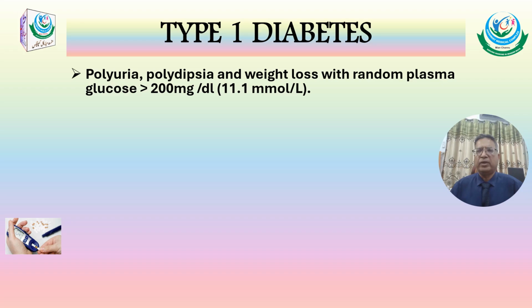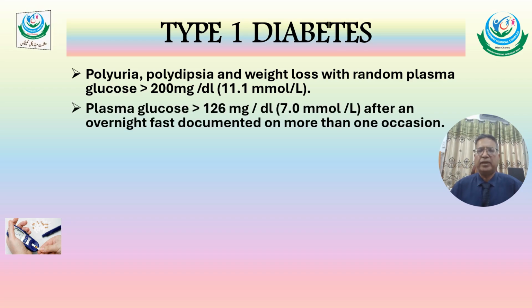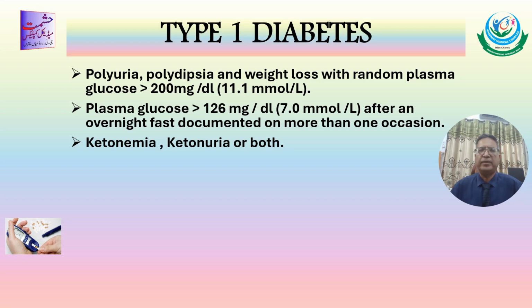Some words about type 1 and type 2 diabetes mellitus. Type 1 diabetes mellitus usually presents with polydipsia, polyuria and weight loss along with a random plasma glucose level of more than 200 milligram per deciliter, and usually presents in the early age groups. Plasma glucose level of 126 milligram per deciliter after an overnight fast documented on more than one occasion is also found in type 1 diabetes.